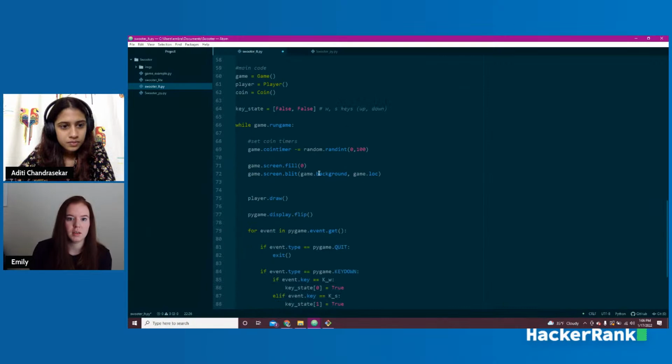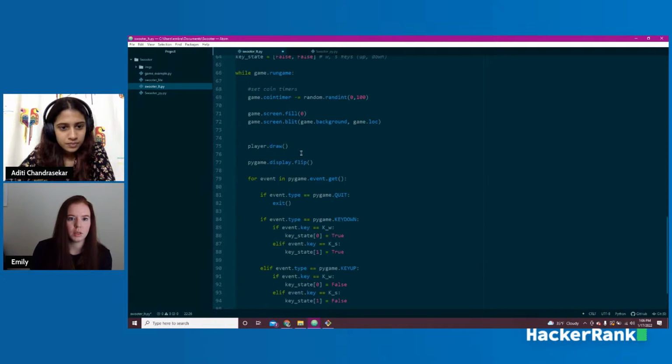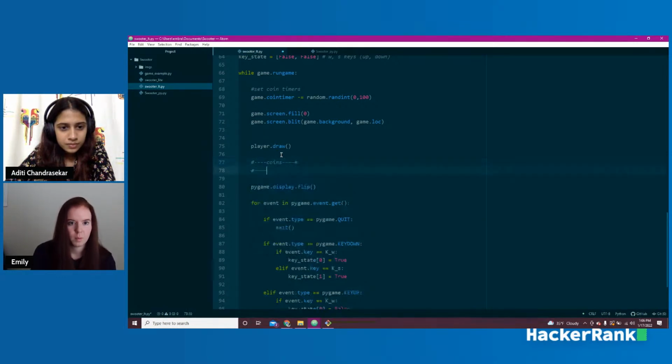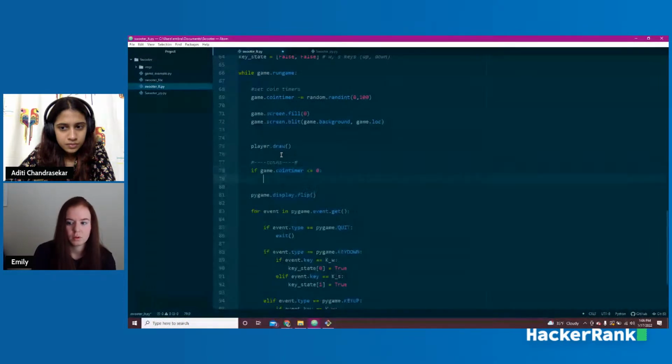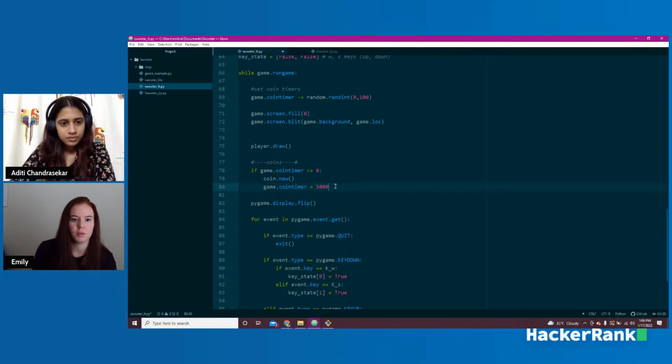And we're going to deal with that down here, after layer.draw. We're going to say coins. And we're going to say, all right, if game.cointimer is less than or equal to 0, then we're going to do coin.new, which is the function that we just made, and it's going to add a coin to our array. And we're going to say game.cointimer equals 5000. So I started it at 3000 because I want it to come out right away, but then there'll be a little bit more of a break afterwards.